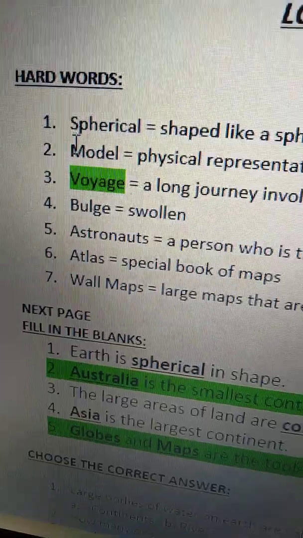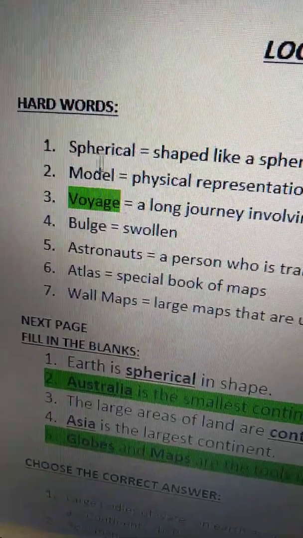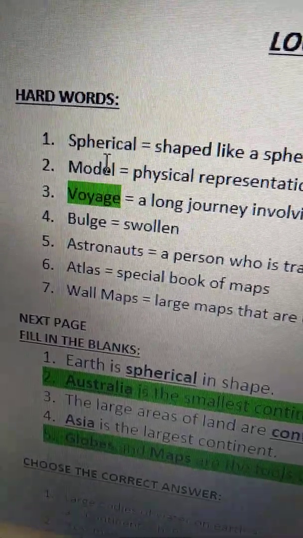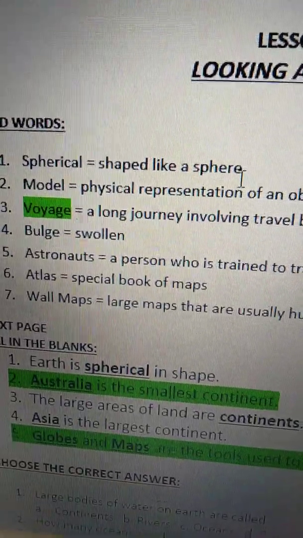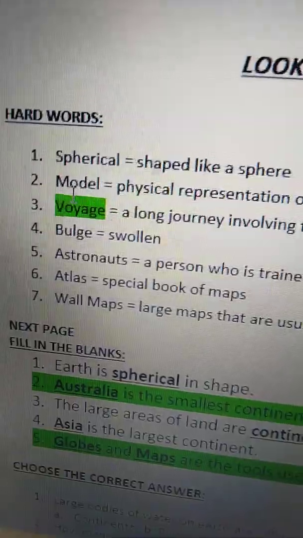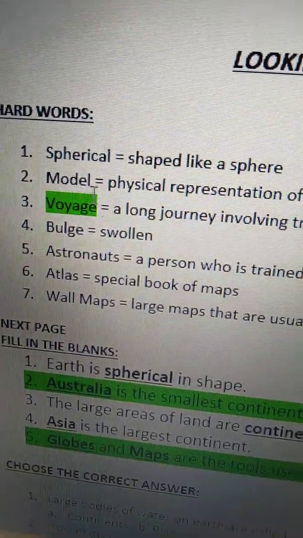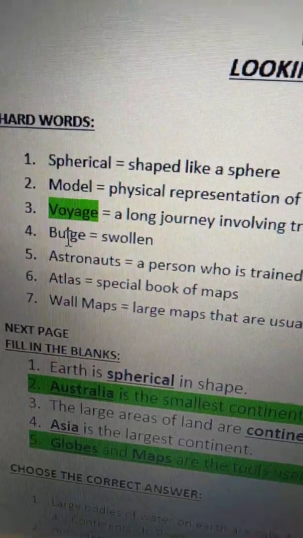See the hard words. Spherical means shaped like a sphere. Model means physical representation of an object.